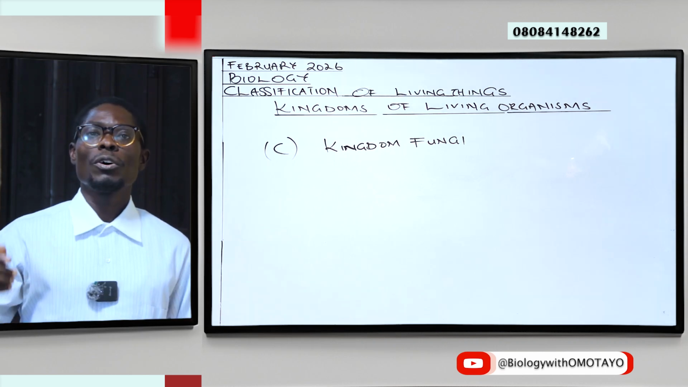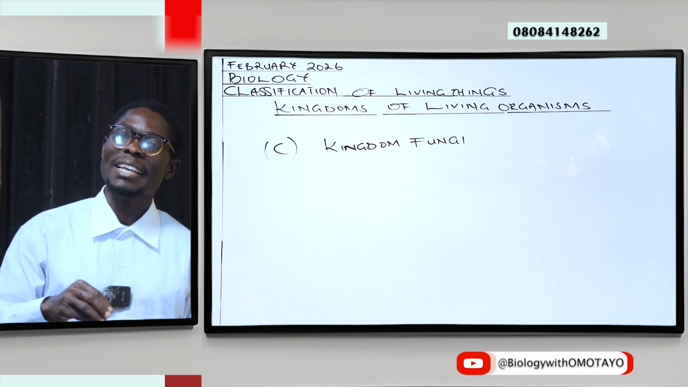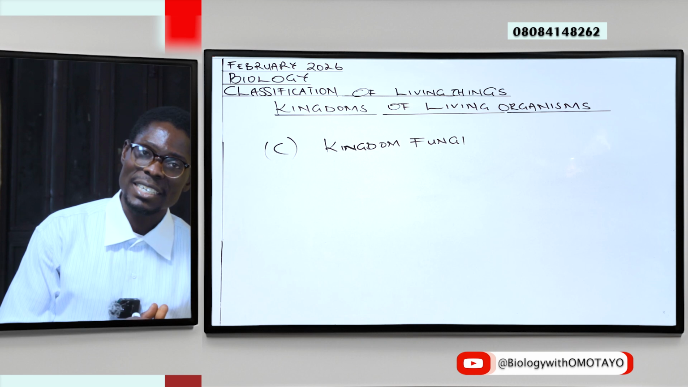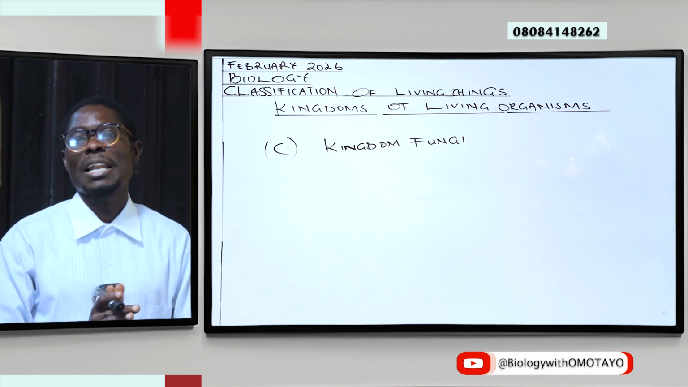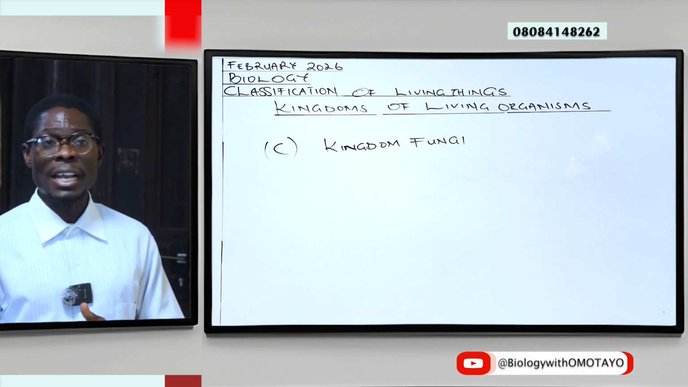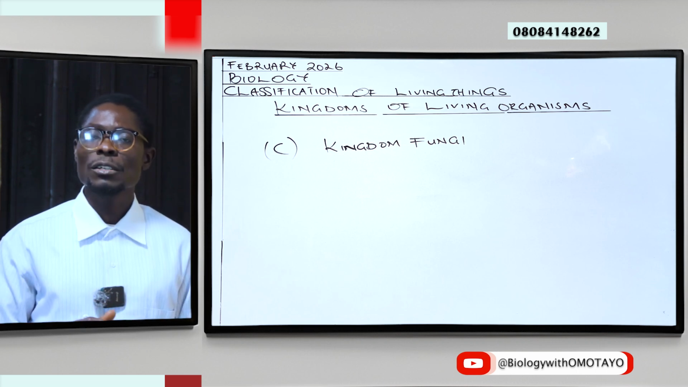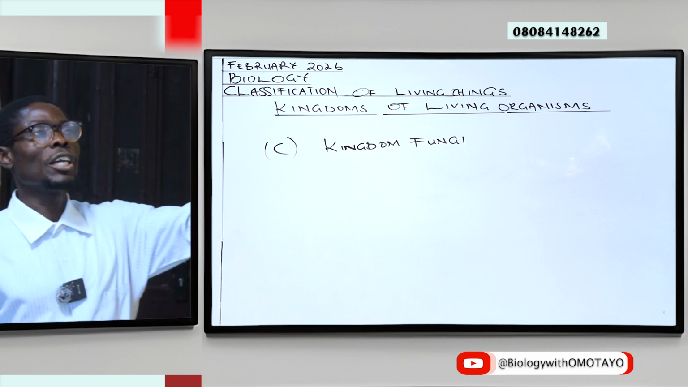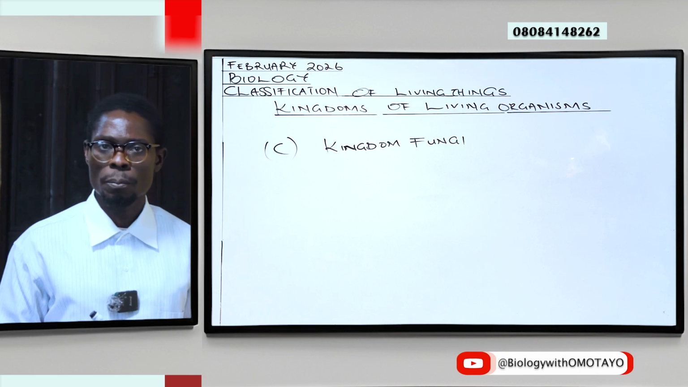Remember, we said one of the lapses of the system introduced by Linnaeus was that he grouped photosynthetic and non-photosynthetic plants under the same umbrella, unlike in the case of R.H. Whittaker. For Whittaker, fungi, a non-photosynthetic plant, was given a unique kingdom. So, kingdom fungi, we'll be looking at key features associated with this kingdom.